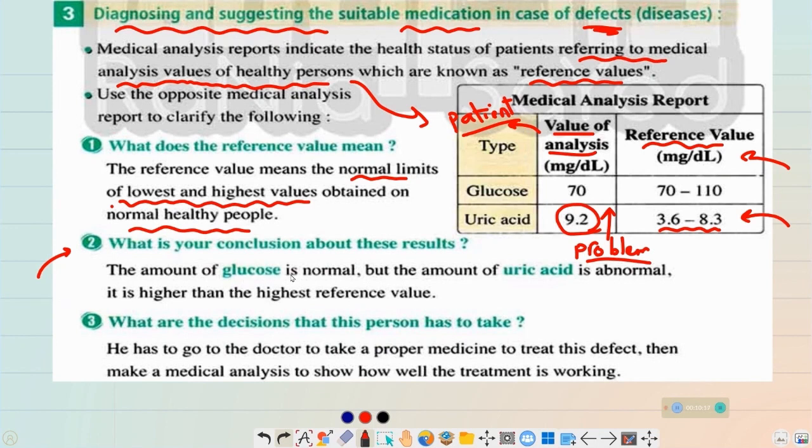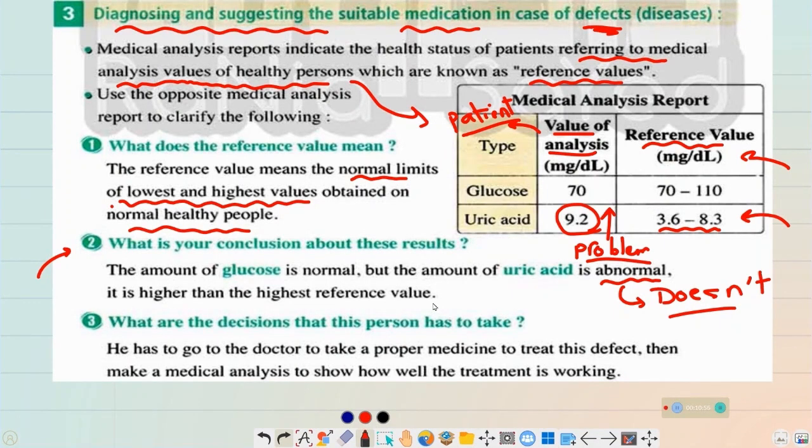The amount of the glucose is normal, but the amount of the uric acid is abnormal. Abnormal does not just mean the opposite of normal. Abnormal means not agreeing with the reference. So the uric acid is abnormal because it's higher than the highest reference value.